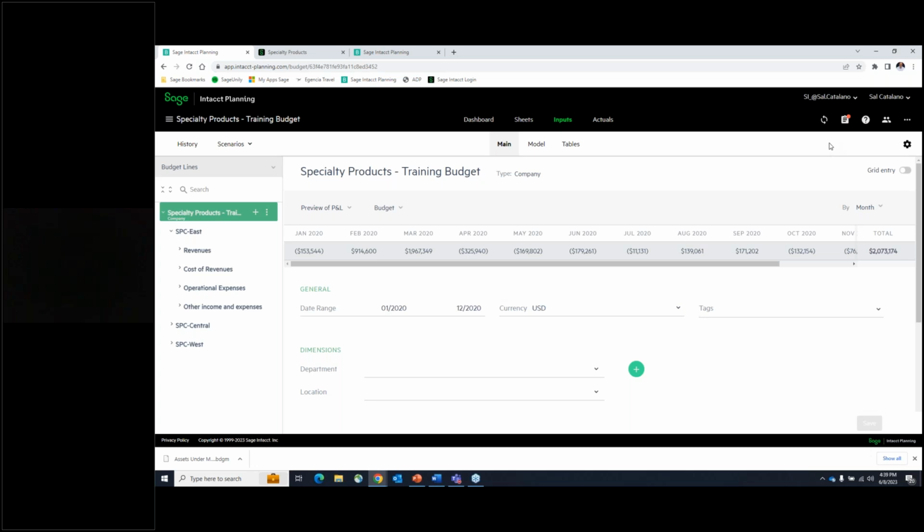And I just want to reiterate that it's Sage Intacct Planning. It's a no-brainer. The real-time collaboration with key stakeholders, giving them the opportunity to take responsibility for how they spend on their budgets and just monitor them, increases the trust. It provides greater agility to respond to business and market changes. And again, it's something that, as my 12-year-old niece would say, it's groundbreaking. So I encourage you to ask more questions.